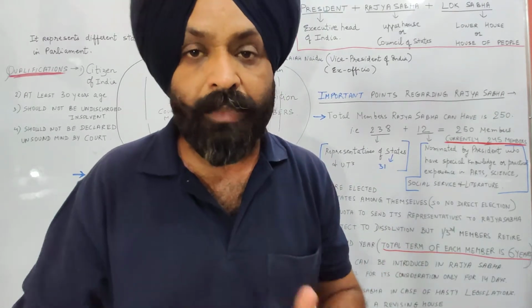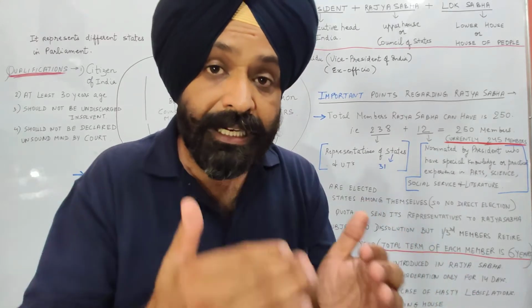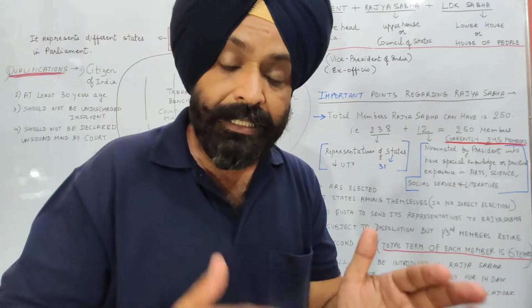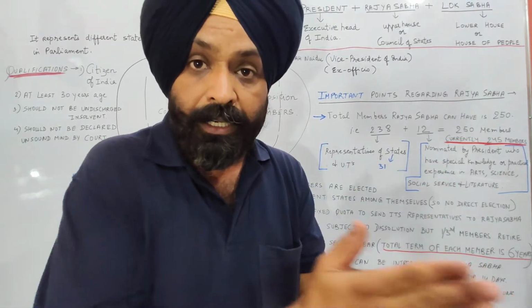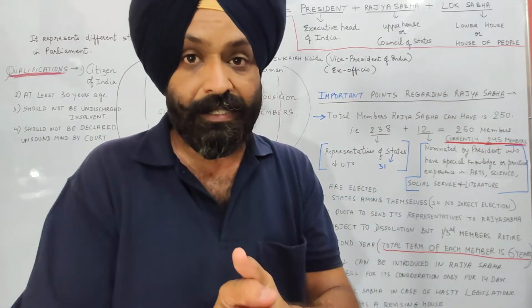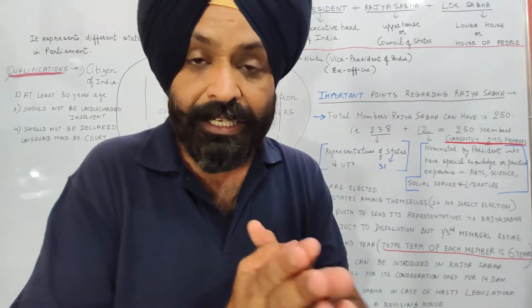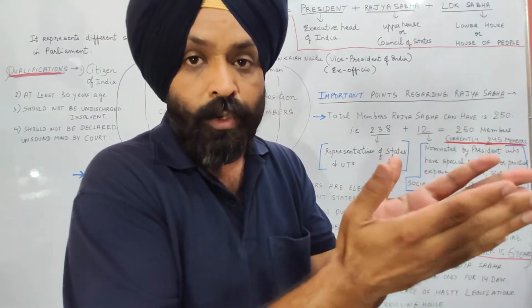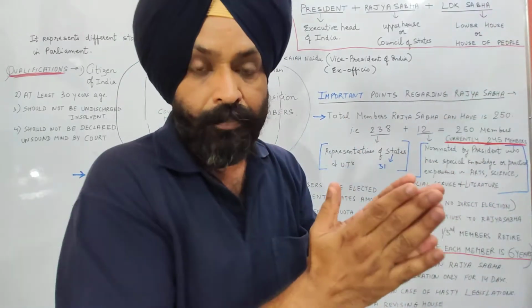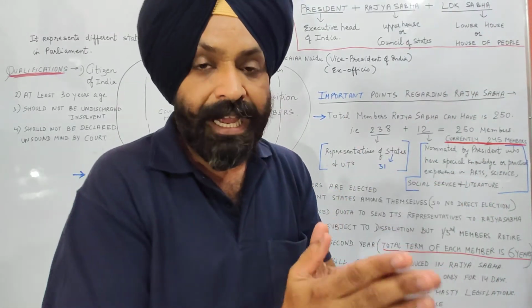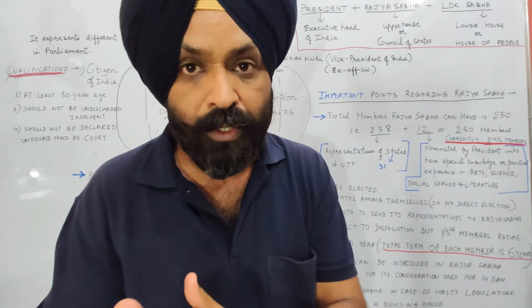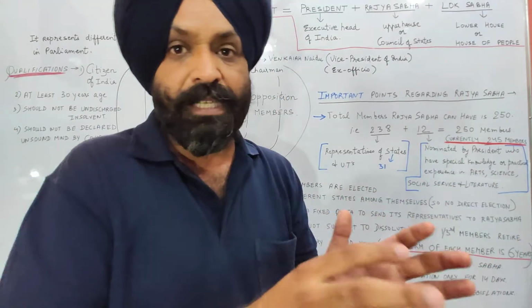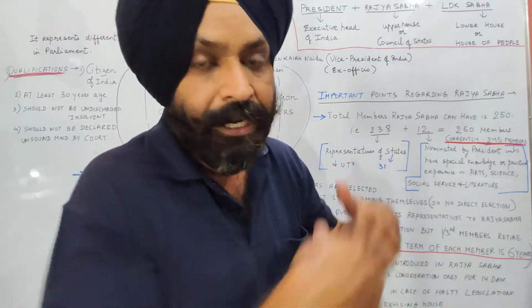So how are they elected? Basically they are elected by the elected representatives. Rajya Sabha MPs are elected by the elected representatives of the people in different states, that is MLAs. MLAs of different state legislatures elect among themselves the members who are to be sent to Rajya Sabha. So, for example, Punjab has a quota of 7 seats in Rajya Sabha. So, the MLAs of Punjab choose among themselves the persons who are to be sent to Rajya Sabha.